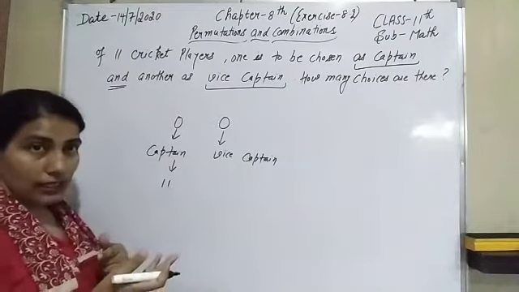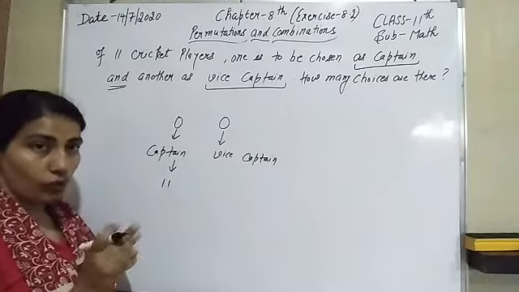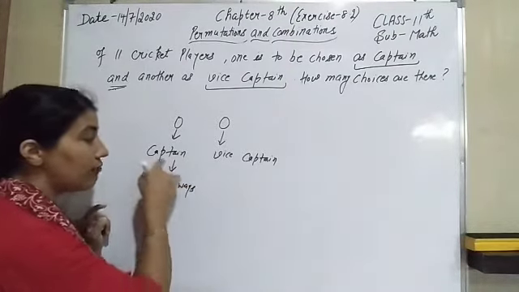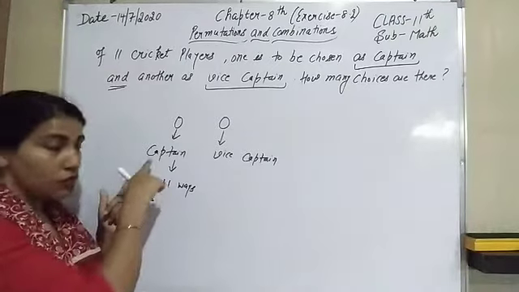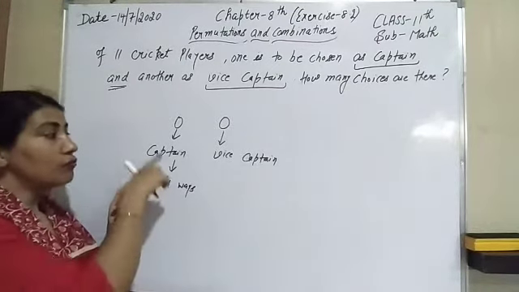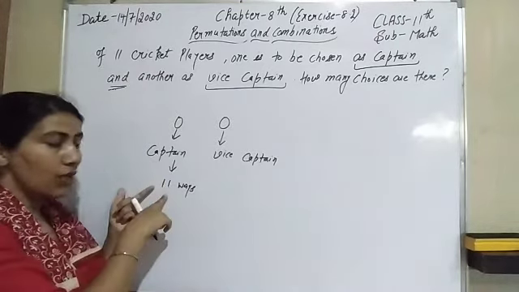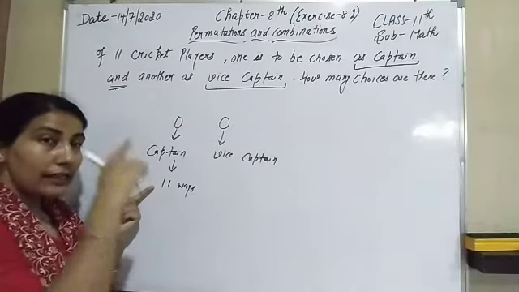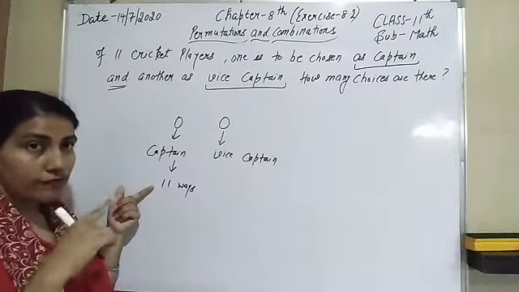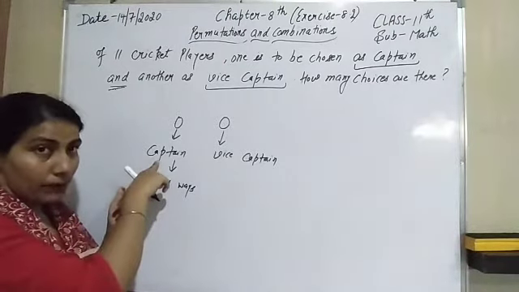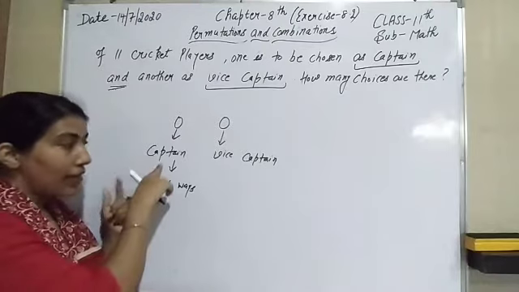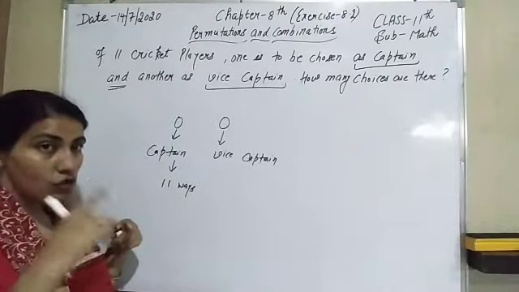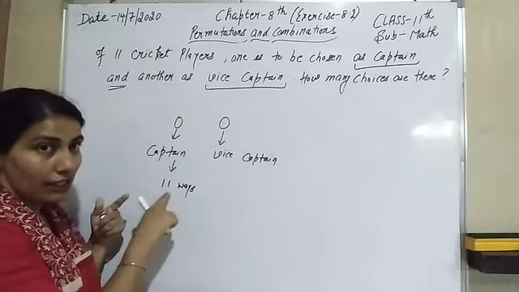But which one do we have to select? Out of these 11, which player is to be selected? We don't know, but one we have to select out of 11. That means there are 11 ways to select one as a captain. Any one of them can be selected, but we don't know which one. Only one has to be selected, and there are 11 choices. That means for the captain, the possible outcomes are 11 in this condition.